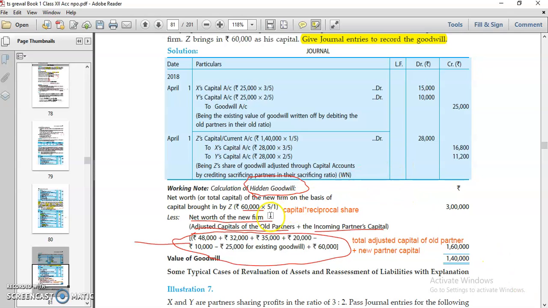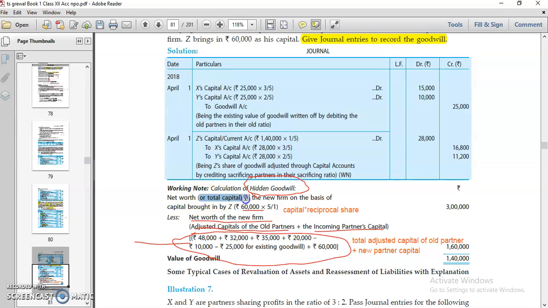How could you calculate goodwill? Let's see hidden goodwill. If nothing is given but they ask for treatment of goodwill, then you have to calculate goodwill first. This is the next type of goodwill, which is called hidden goodwill. First, you have to calculate the total capital of the firm, the net worth.